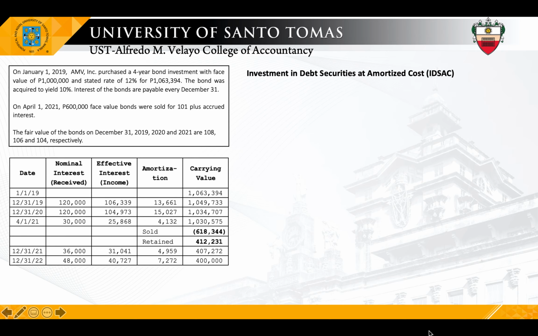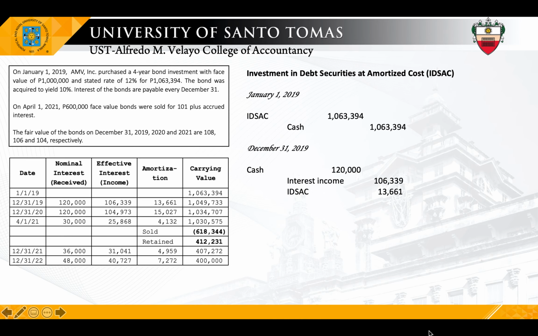Okay, so our entry on January 1, debit investment, credit cash for the acquisition cost. And then by December 31, our entry will be to record the interest received and the amortization of the premium. So debit cash, 120,000, credit interest income, 106,339, and investment, 13,661. The amounts were just lifted from the amortization table. And then on December 31, 2020, same process, debit cash, credit interest income, and credit the investment account.